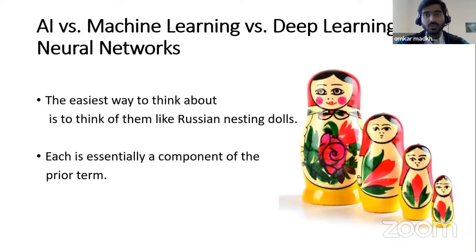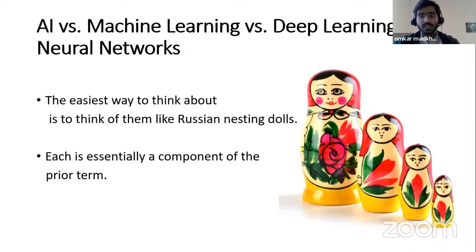Before jumping to neural networks, let's understand the jargon of artificial intelligence, machine learning, deep learning, and neural network. If you see in this image, we can think of this as a set of Russian nested dolls.